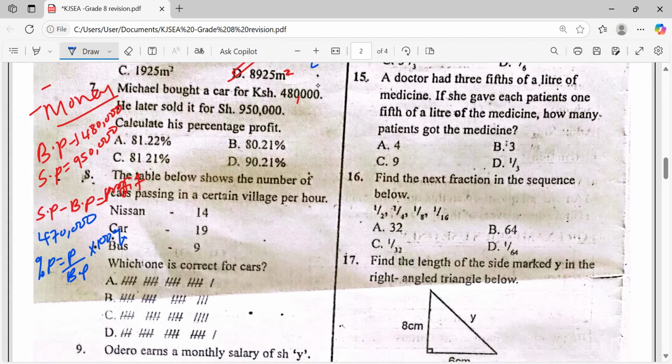So it means that now we have percentage profit being what? 470,000 against 950,000, multiplied by 100, which becomes 470,000 divided by 950,000. Let's convert together. Times 100.